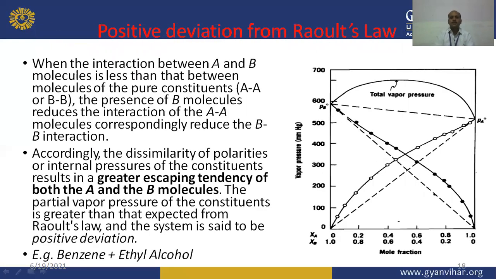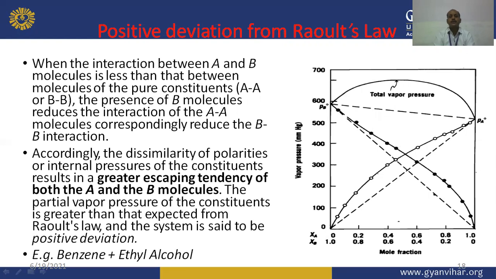Now, when we go through the positive deviation from Raoult's law, you can see this vapor pressure composition curve where the total vapor pressure is denoted by the bold line. So why does it occur? Positive deviation from Raoult's law occurs when the interaction between A and B molecules is less than the interaction between molecules of the pure constituent AA or BB. The presence of B molecules reduces the interaction of the AA molecules, and correspondingly reduces the BB interaction.